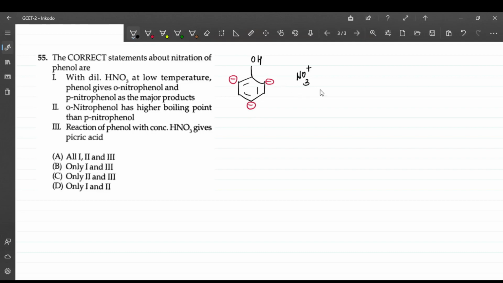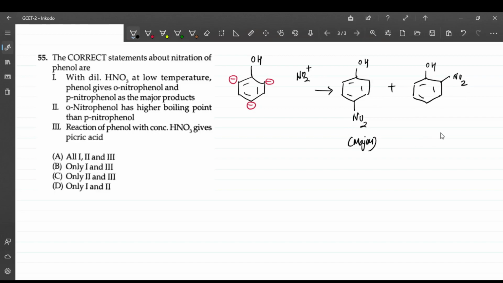So what you get is phenol, you get OH, two products. Sorry, this is not NO3, this is NO2 plus. So NO2 plus goes either here, and this is OH, this is NO2. Okay, there are two possibilities. So this is the major product and more stable, and this is the minor product and less stable. So with dilute HNO3, this is possible.